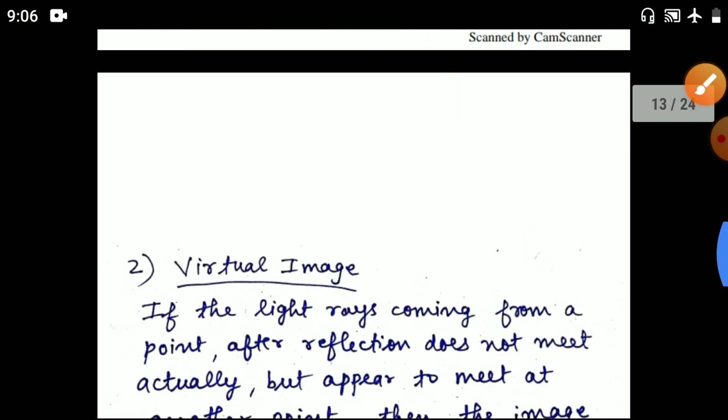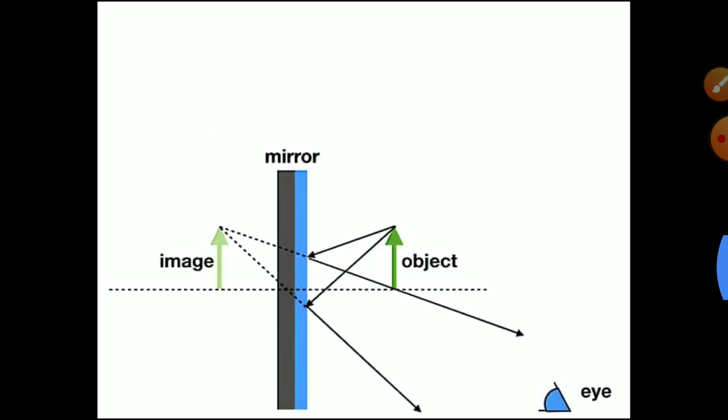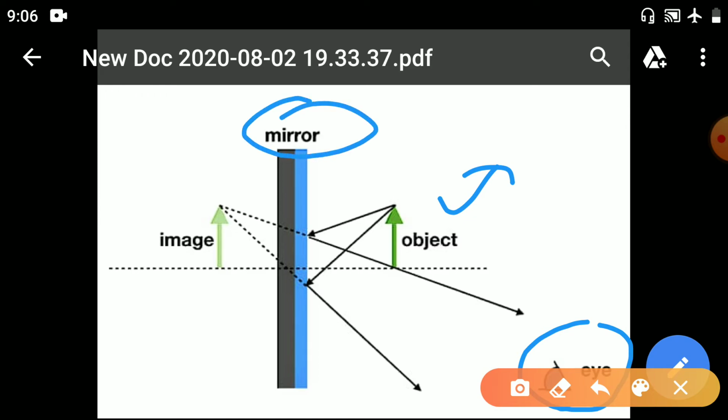Okay, the definition is already clear, I will not repeat it again. Okay, here you can see, here it is given eye. Eye means here somebody is looking, suppose. Suppose this is the object, suppose you are standing, this is the mirror which you are having at your home, and already I told you the plane mirror forms a virtual image, you have to remember. Okay, this is the object, you are standing here.